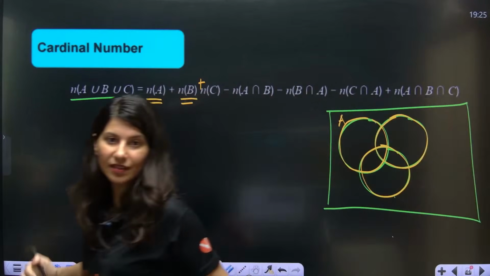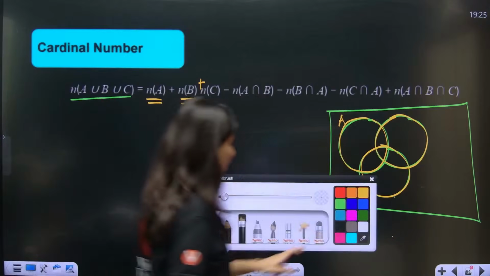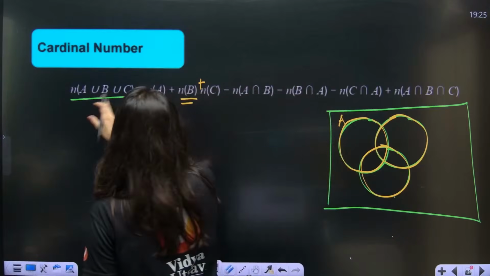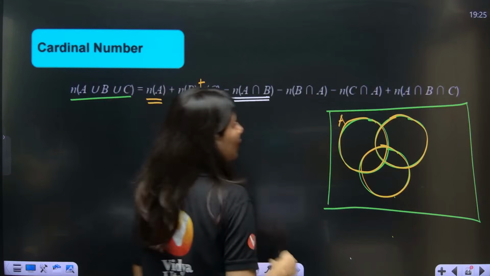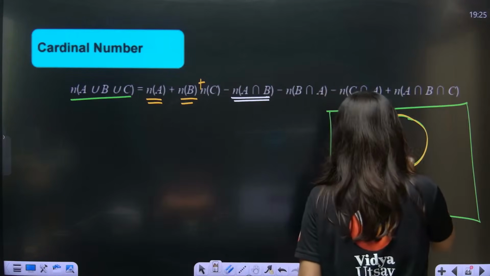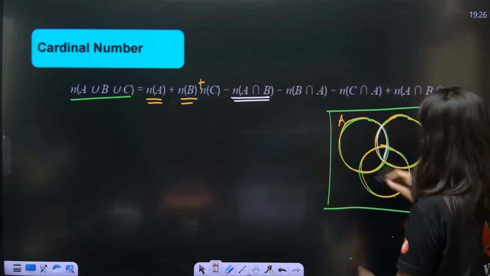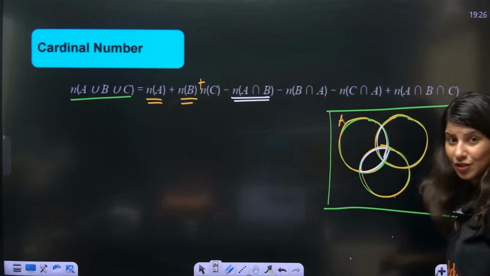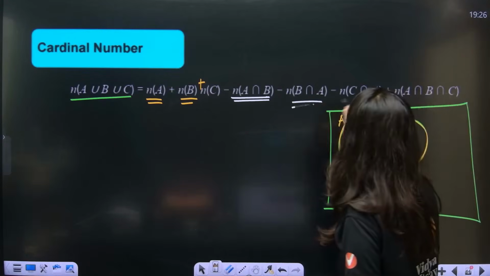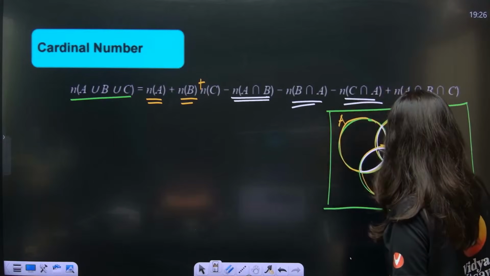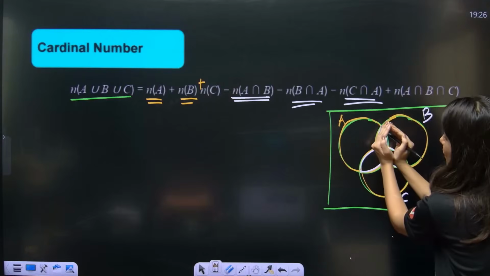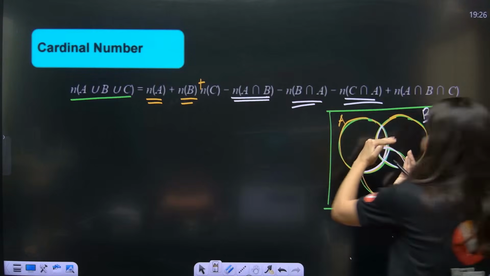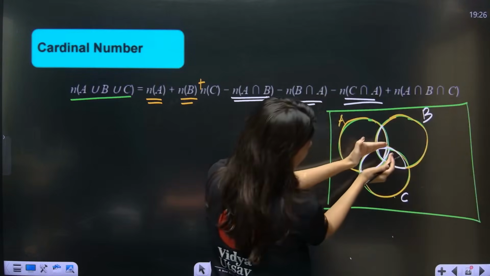Okay, everybody? Now, cardinality of A union B union C is A plus B plus C, minus cardinality of A intersection B, minus cardinality of B intersection C, and minus cardinality of C intersection A. Can you see? This is B, this is C. So A intersection B is this. A intersection C, anybody? C and A are intersecting here.